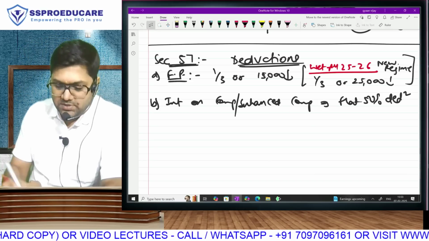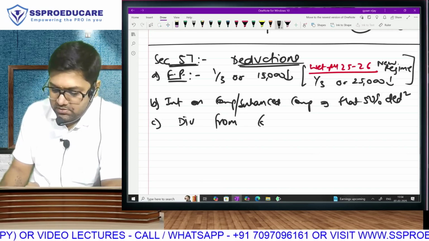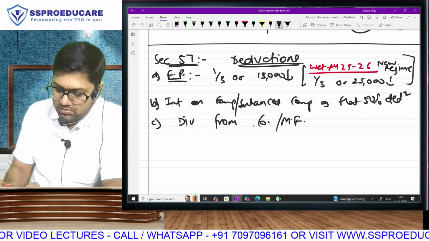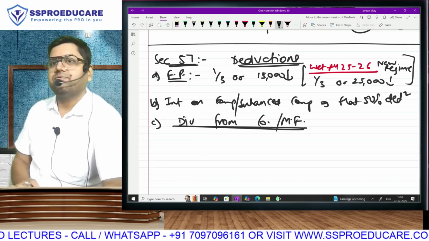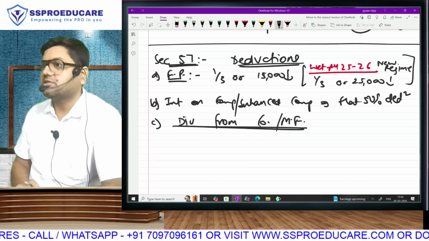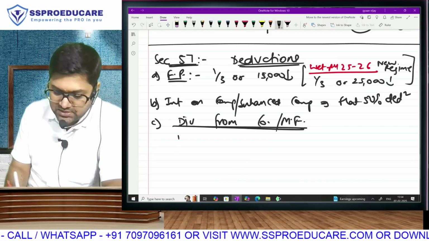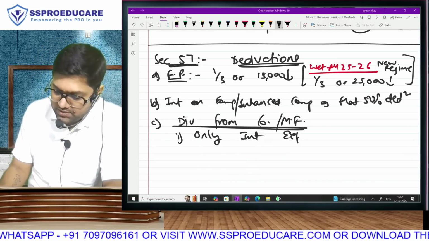Correct? Third, is it possible that you have won dividend from a company or mutual fund? And is that dividend a part of IFOS? Against this dividend, we will give you deduction of your expense. But which expense? Only interest expense will be allowed, no other expense.